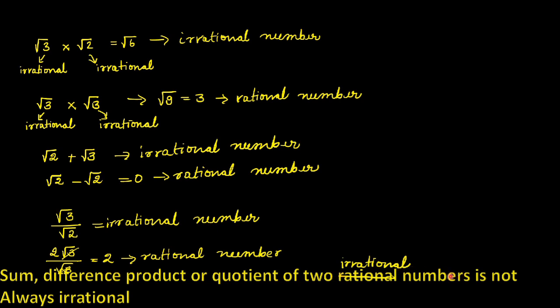So, if we take one rational and one irrational, the answer will be irrational only. If we take two irrationals, answer will be rational or irrational.